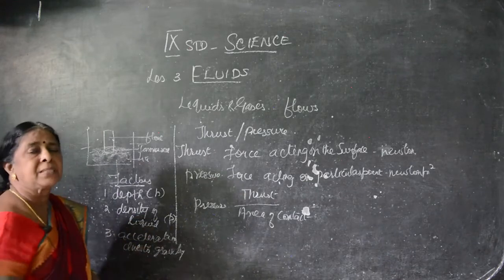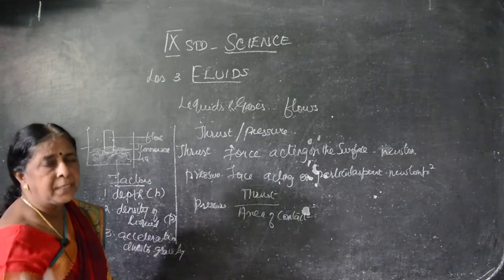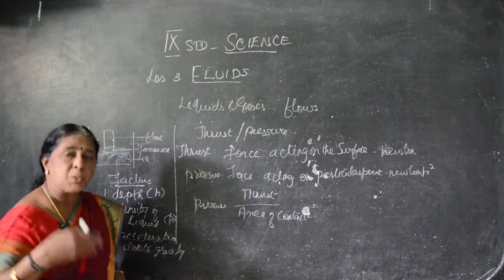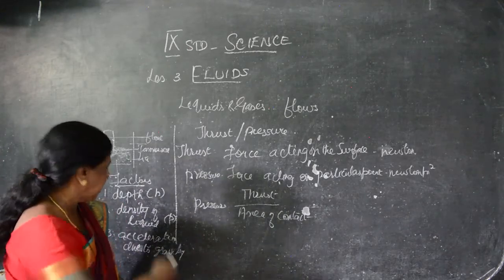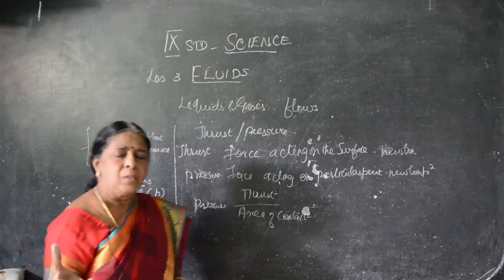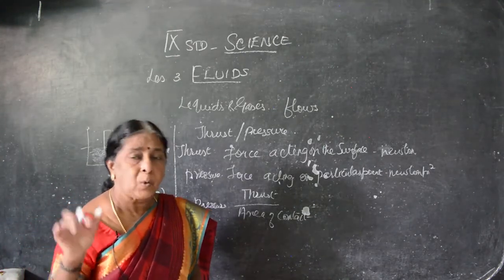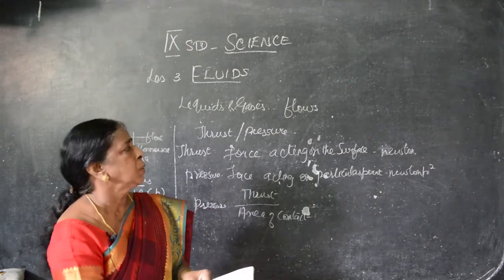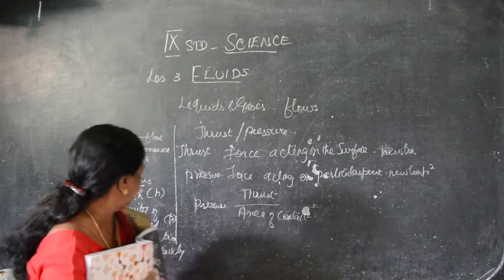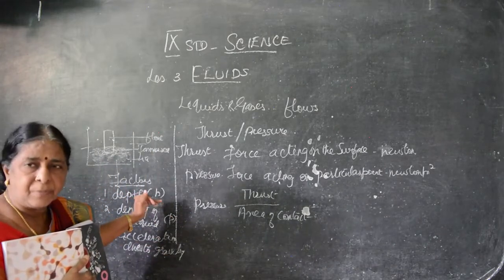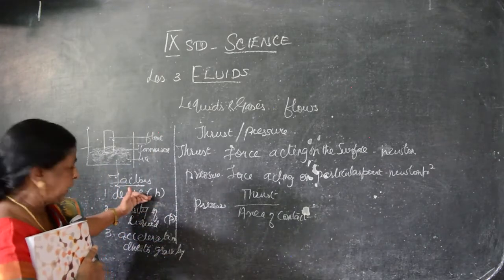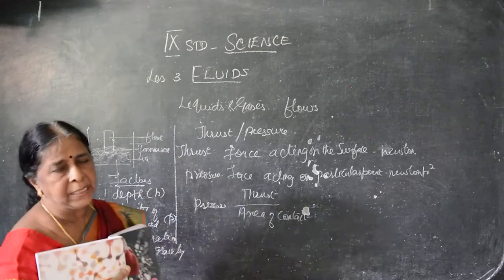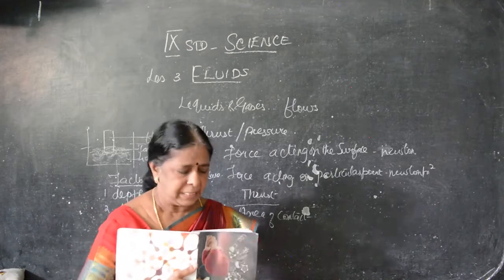Density of the liquid, whether it is higher density or lower density. Then acceleration, that is extra force acting because of gravity. Gravity is the force which acts on us and on all the objects. So the pressure of the liquid can be determined by depth of the liquid, density of the liquid, and acceleration due to gravity. Determine means find out. It may be increased or decreased because of gravitational force.